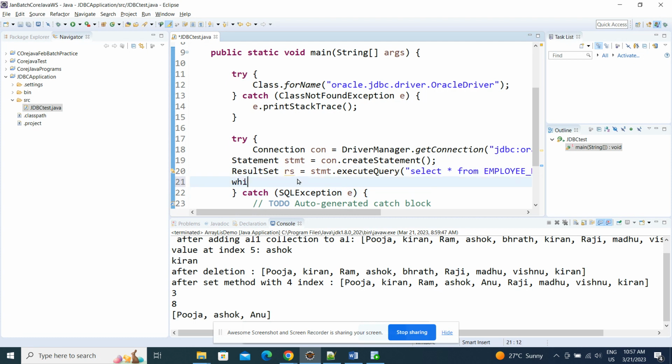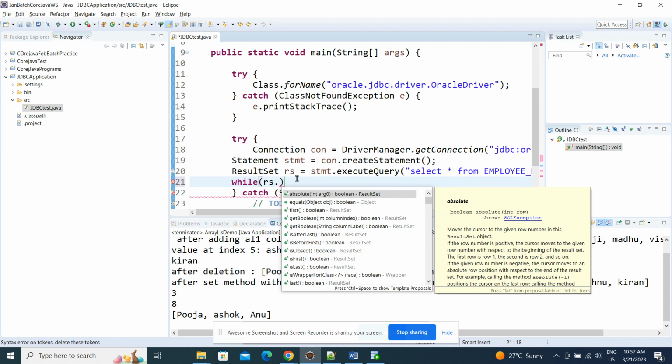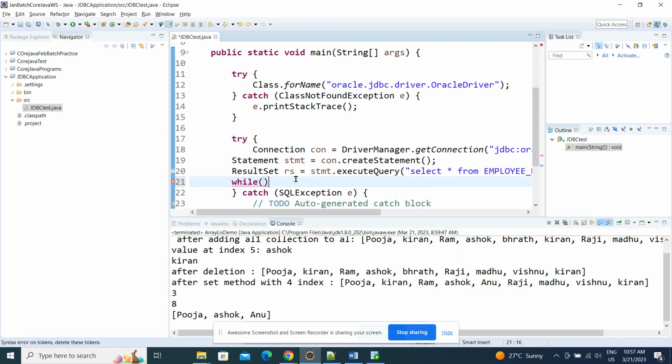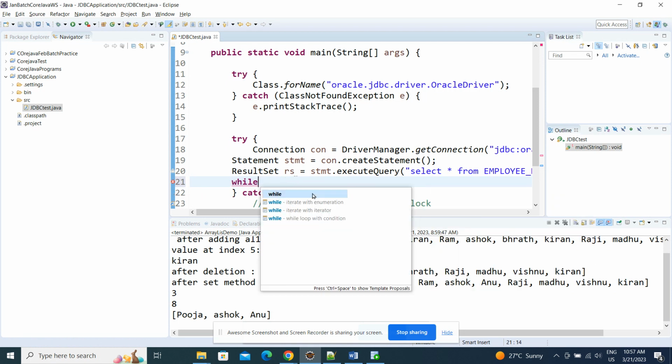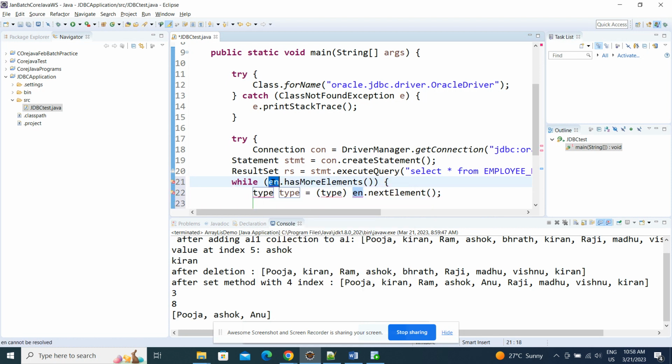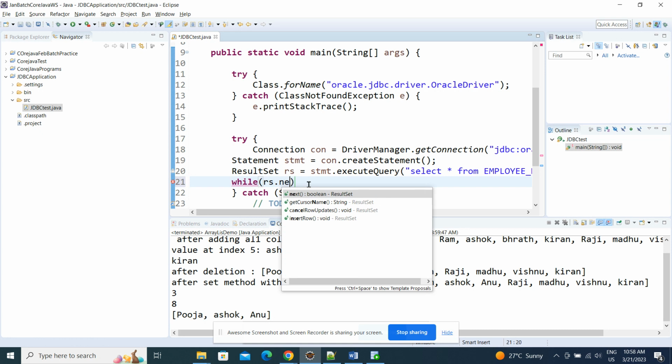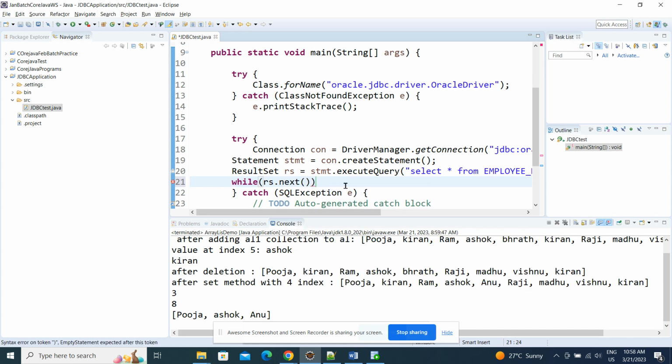While rs dot next, or else simply, just write rs dot next.